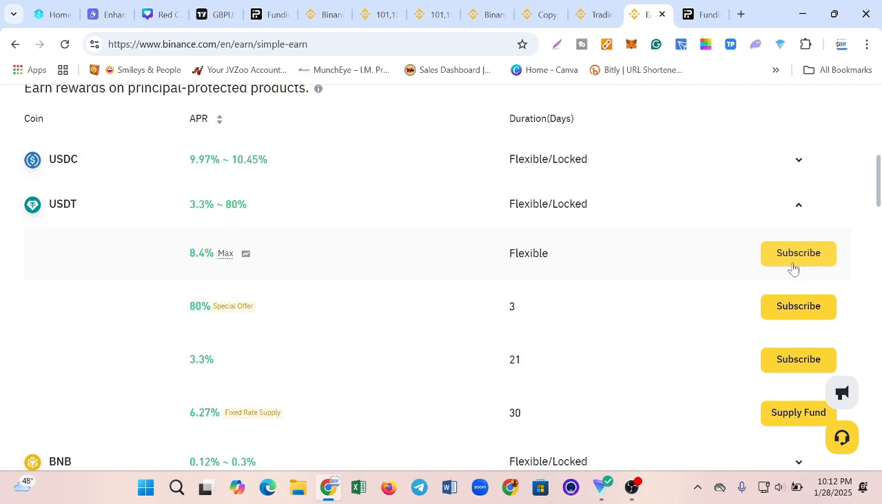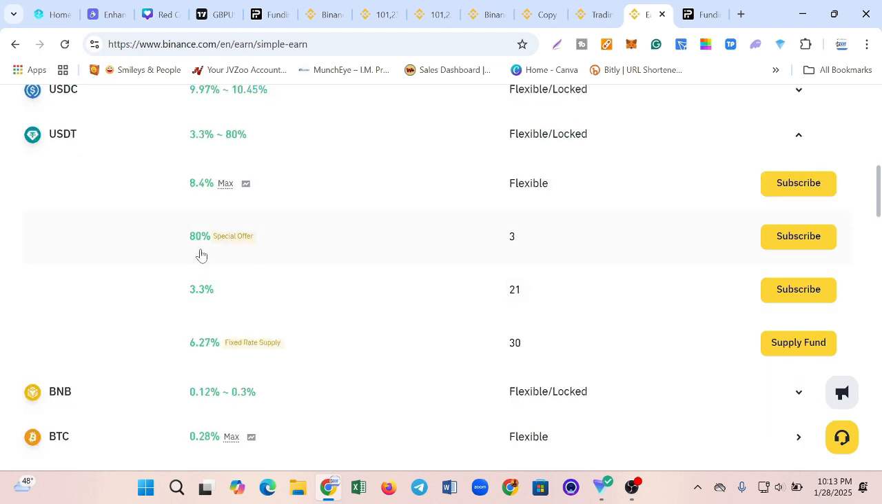When you subscribe on this button, it's going to take you to where you'll be able to put in your funds. Now this one is flexible, so even if you invest this very day, let's assume you invest today, you can still decide to take out your money. Tomorrow you can still decide to take out your money, anytime at all that you feel you are okay with your investment and you want to take out your money. You can do that at any time. That is why it is called flexible.